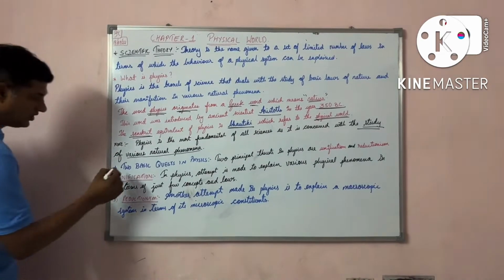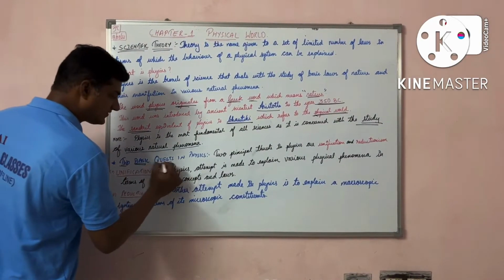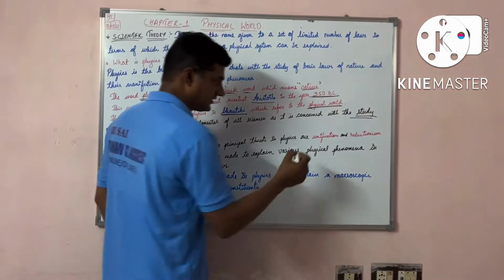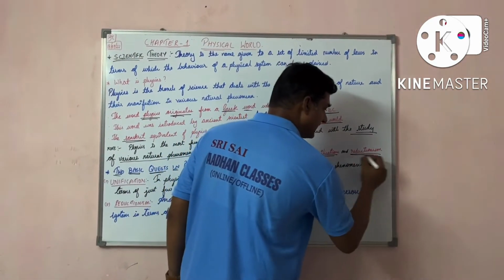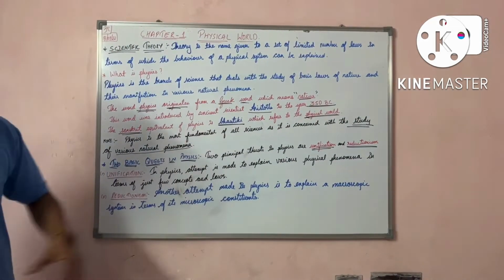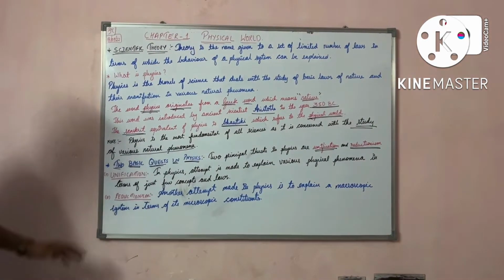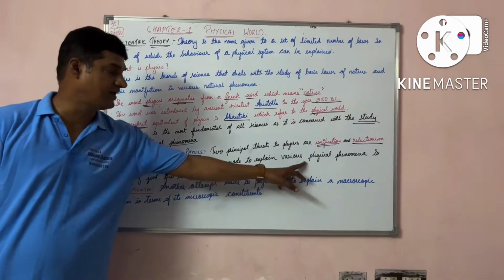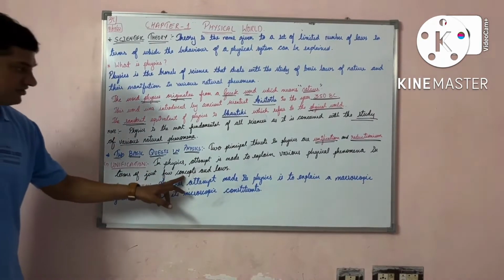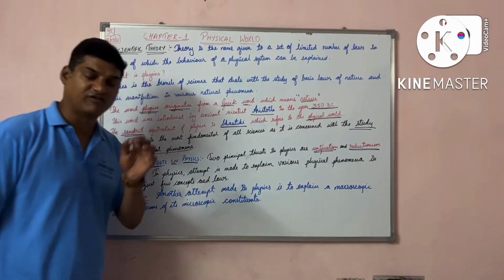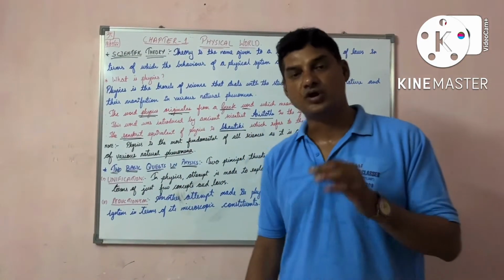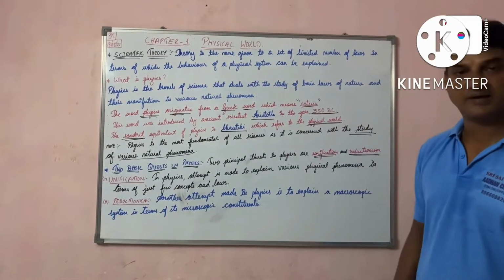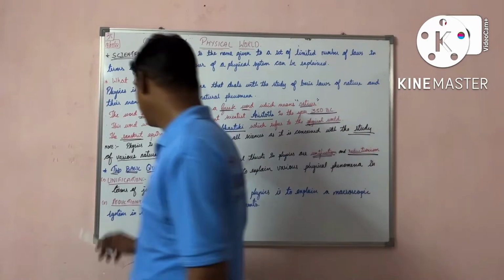Now, we are going to discuss two basic quests in physics. Two principal thrusts in physics are unification and reductionism. What is unification, students? In physics, what are we going to do? An attempt is made to explain various physical phenomena in terms of just a few concepts and laws. With the help of a few concepts and laws in physics, we are going to explain the physical phenomena. This is unification.